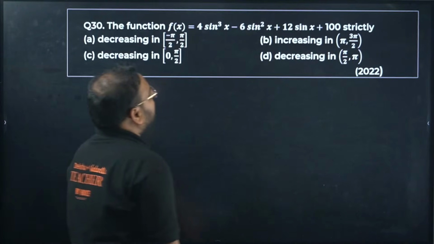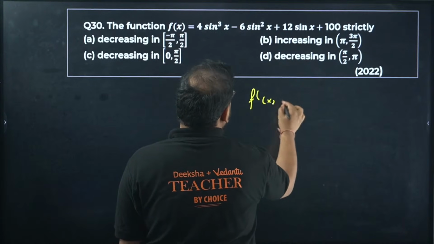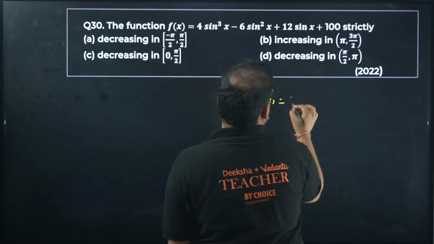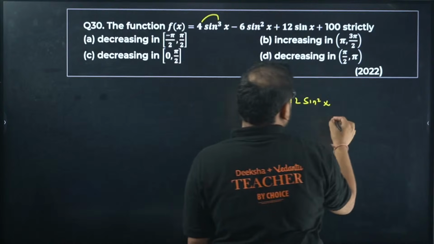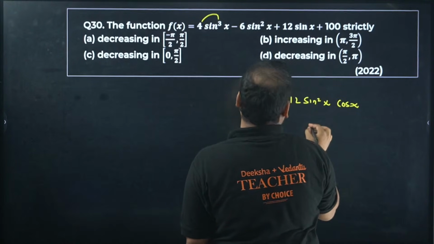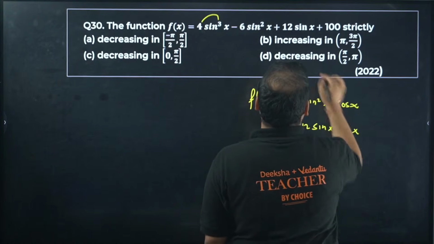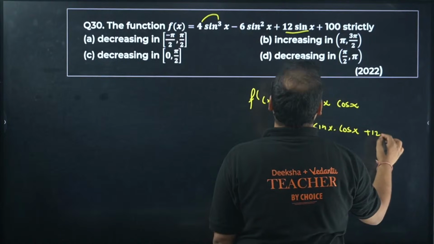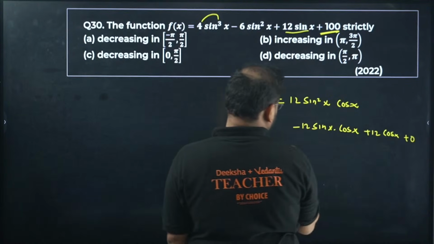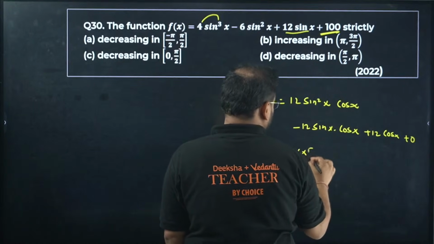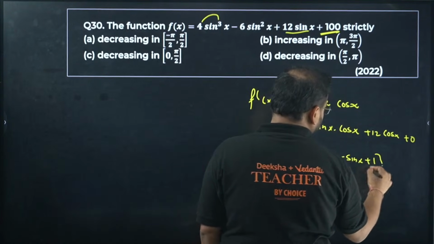A function f of x is 4 sine cube x minus 6 sine square x. I'm looking for strictly increasing or decreasing, which case is followed? Good question. Find f dash of x first to understand the question statement. We get 12 sine square x cos x, minus 12 sine x into cos x, and plus 12 cos x. Take 12 cos x common. You get here sine square x minus sine x plus 1.